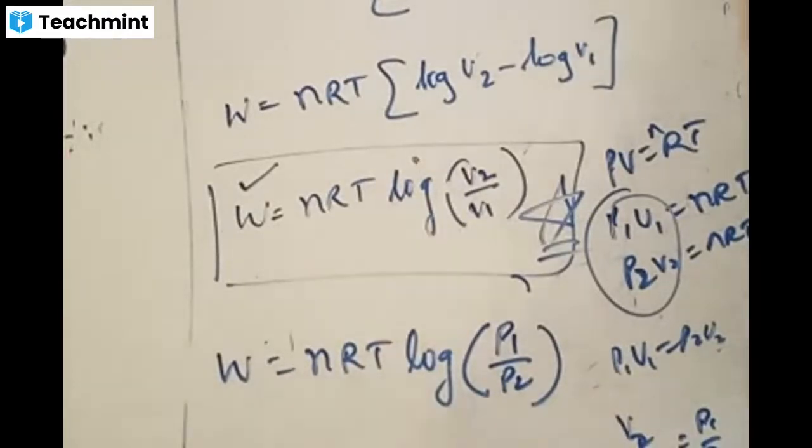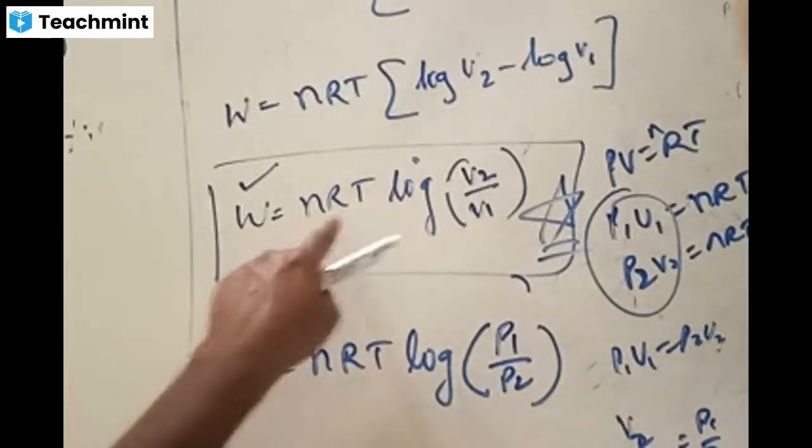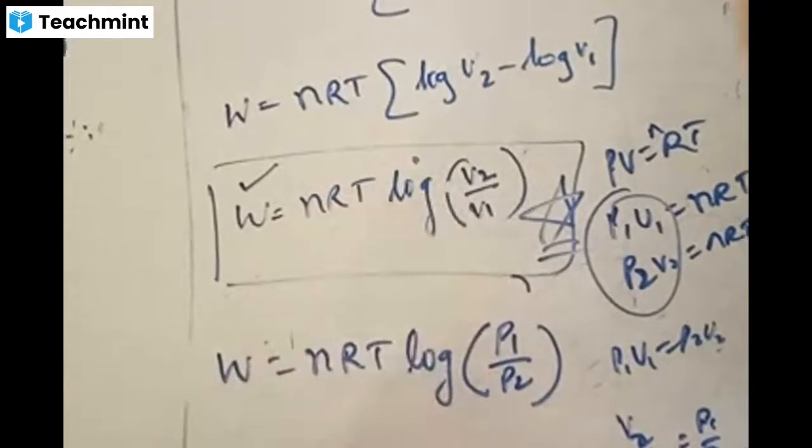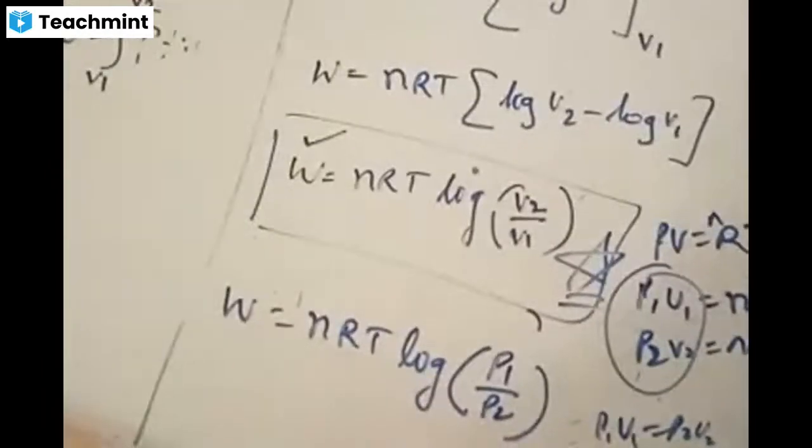That's it. So you can write it in two different forms. When temperature is kept constant, work done is given by nRT times log of V2 by V1, or nRT times log of P1 by P2. Pravalika, Rishita, Shravani, all of you answered, right? Shirisha, right? Good. So this is the first derivation. It's done. Everything clear in this first derivation?